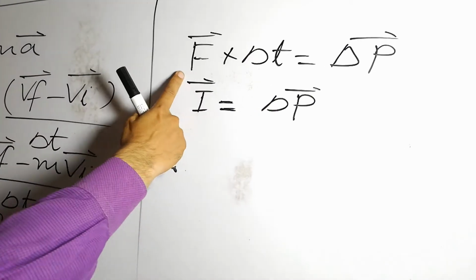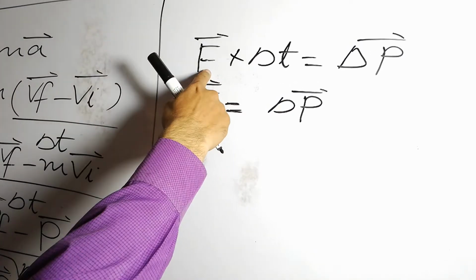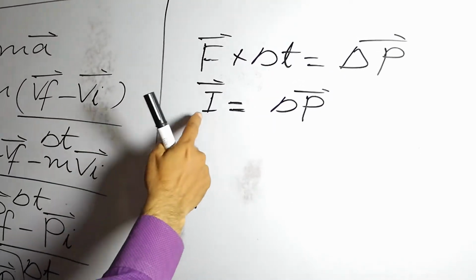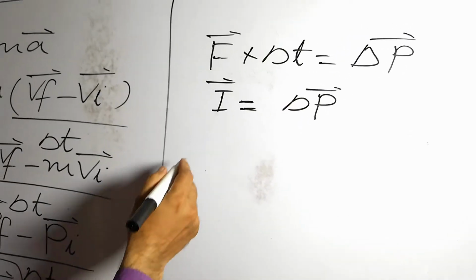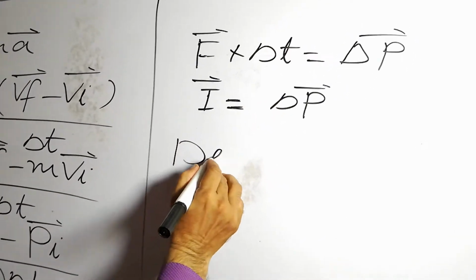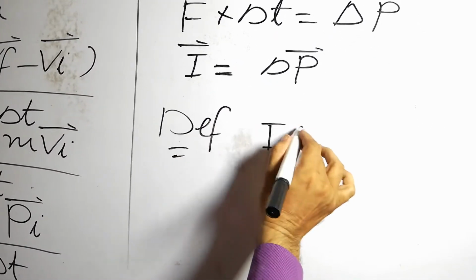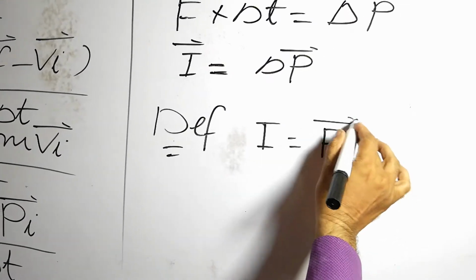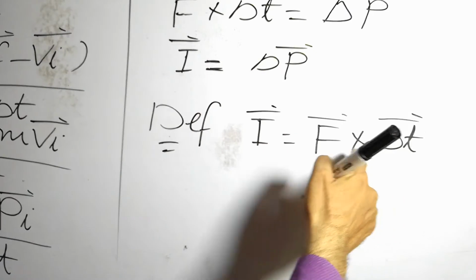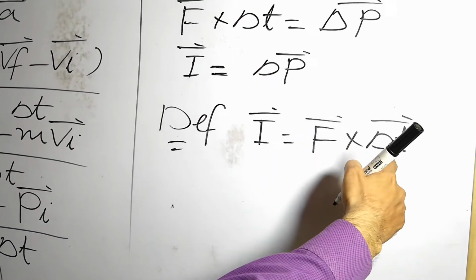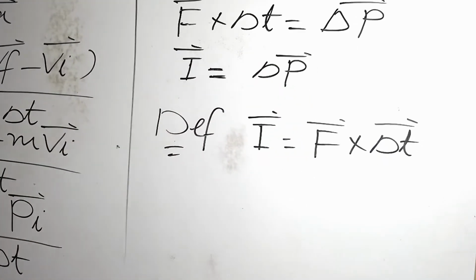When a large force acts on a body for a short time, then the product of such force and time is called impulse. The force should be large. So I is equal to delta P.